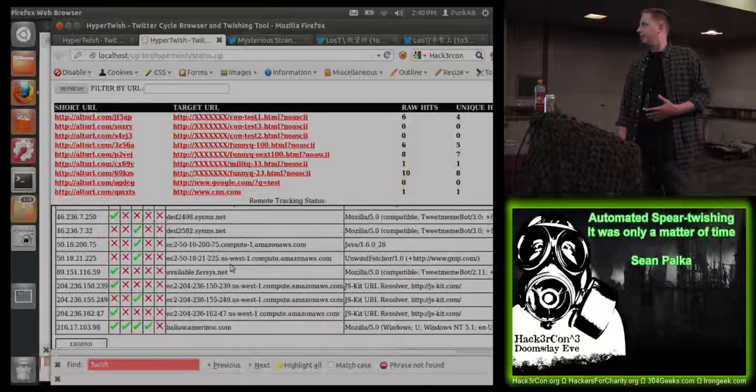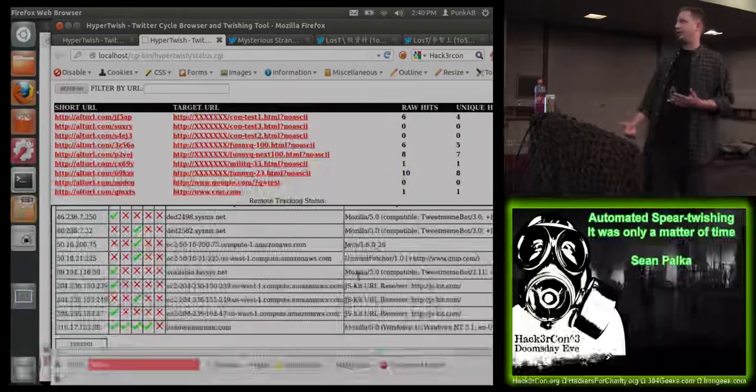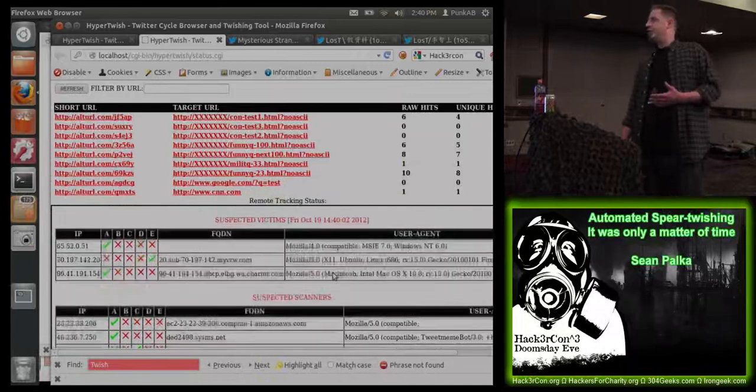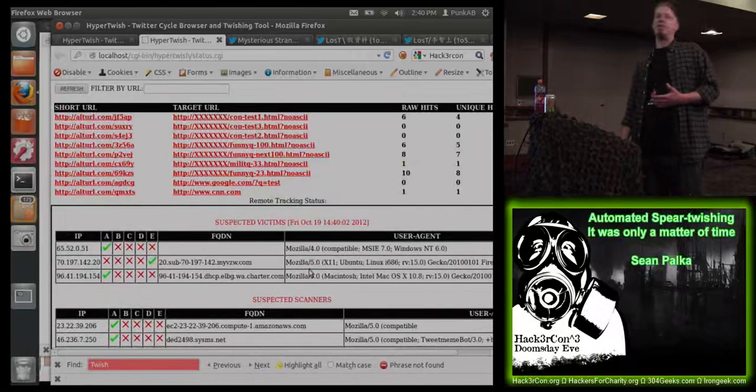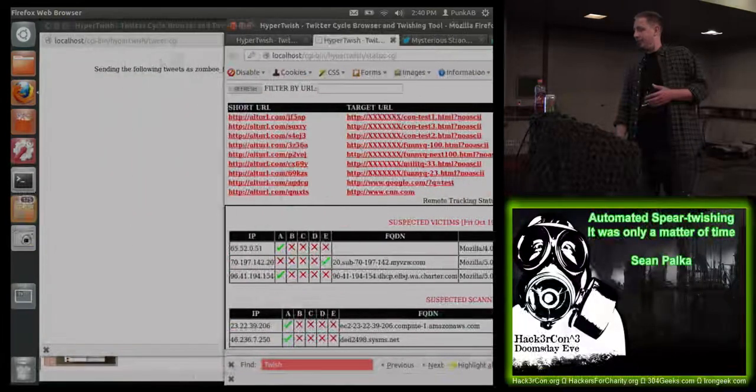And so you can see the ones that requested this contest URL all are like Unwind Fetcher, TweetMemeBot, JSKit. We got another hit from those. And we can exclude those. But notice we didn't include any new victims because we didn't catch anything that met our profile. If we start targeting people with @ references, most likely people might click on something. And unfortunately, Twidge is being a little whiny today.